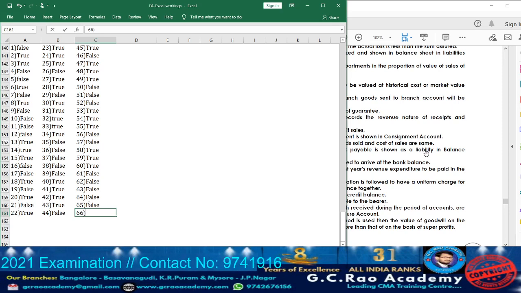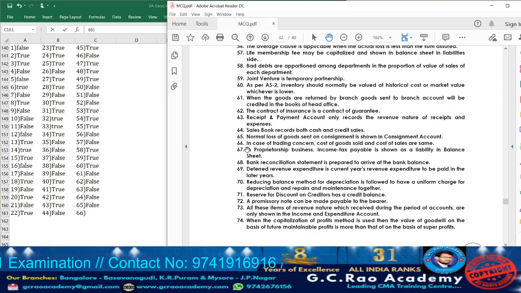Next, take down 66. In case of a trading concern, cost of goods sold and the cost of sales are the same. False. Cost of goods is different from cost of sales. See, cost of goods means up to the production, whatever is incurred, all that cost will be considered.